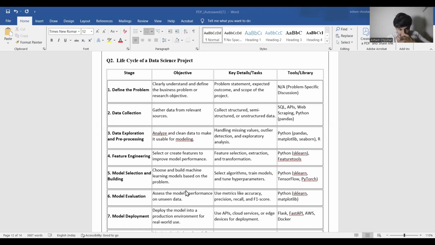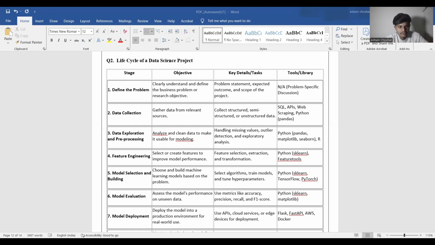Stage 6, model evaluation. Assess the model performance on unseen data. Task: use metrics like accuracy, precision, recall, and F1 score. Libraries: Python, sklearn, or Matplotlib.